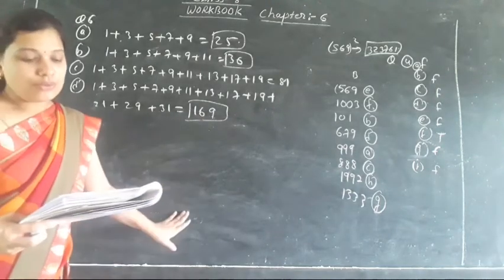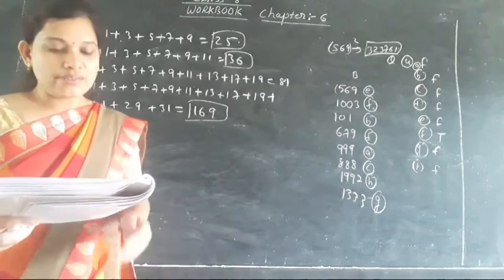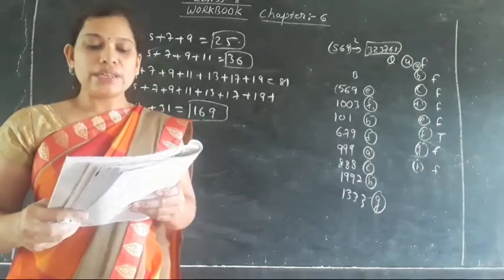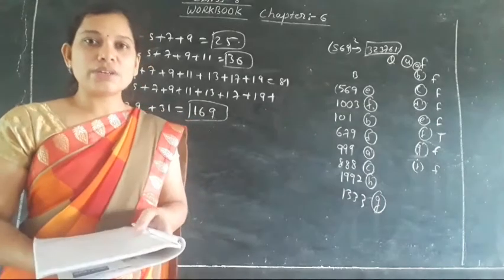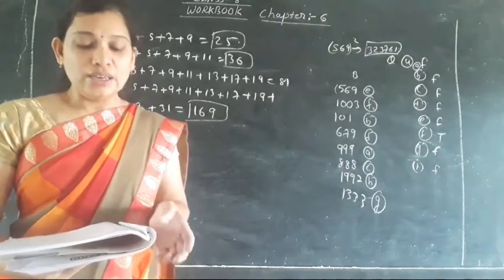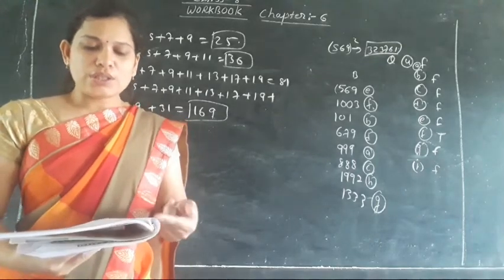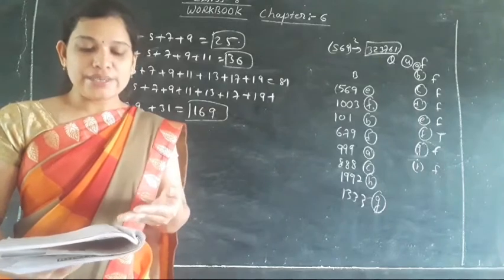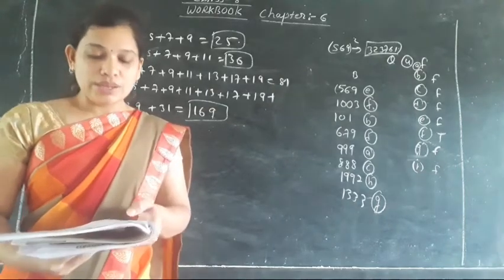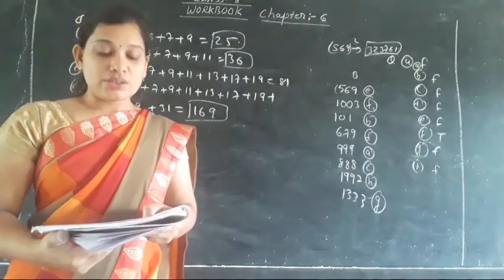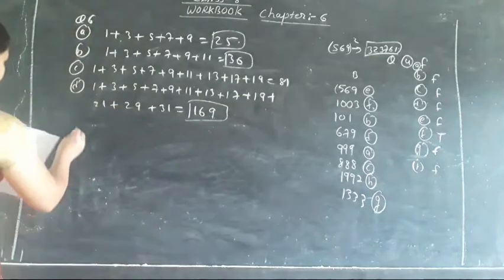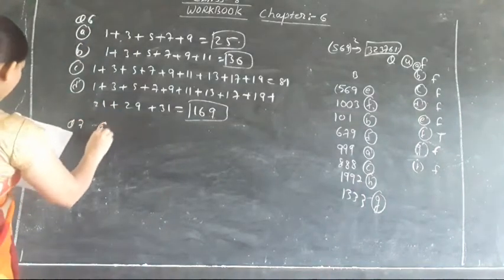Clear? Now moving toward question number 7. We are having here: write Pythagorean triplets whose one member is given. So dear student, I have already taught Pythagorean triplets many times and given revision as well. So now we are going to do the sum of the parts of it. There are four parts, A, B, C, D. I am going to tell you only the first part. Try the rest, B, C and D, on your own. So question number 7, first A part, 11.